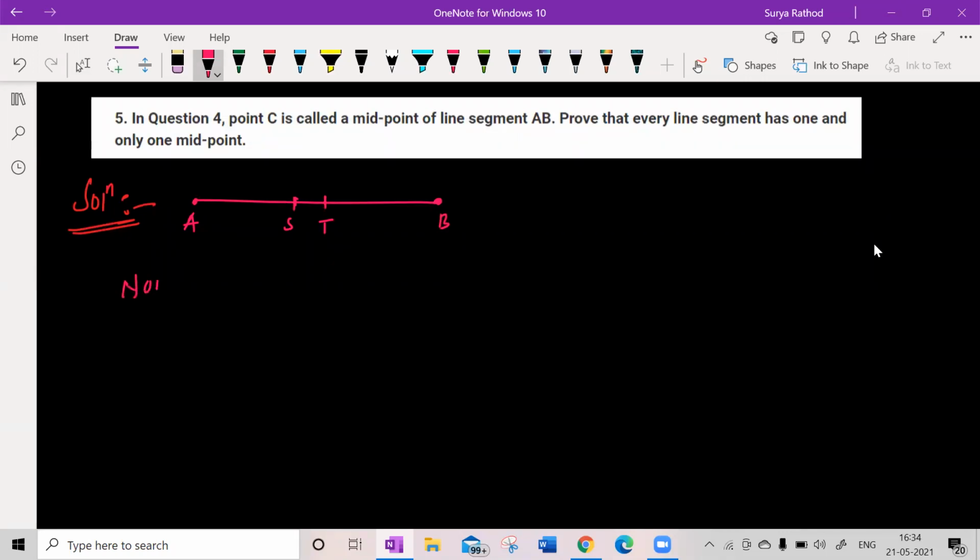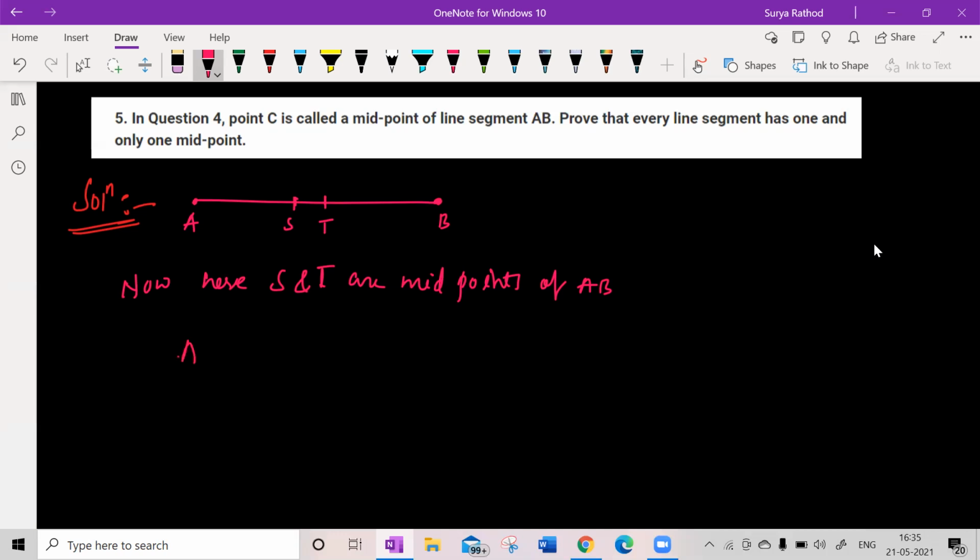Now here, S and T are midpoints of AB or not? Tell me. No, sir. There is only one midpoint. I'm taking C as S comma T. Okay, C is a midpoint and I'm taking C as the S and T points. All right, there is one midpoint. Very good. So let me show that.